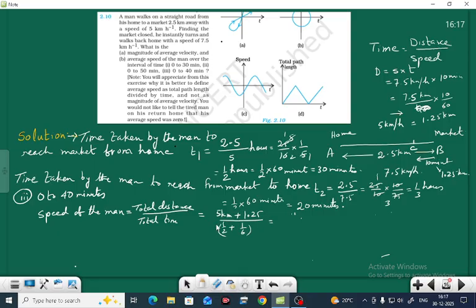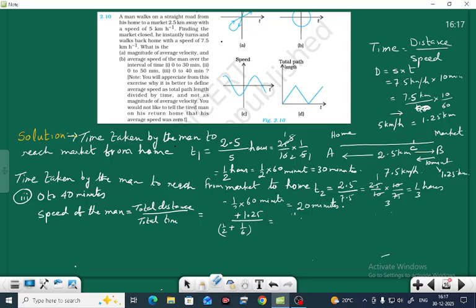Total distance is 2.5 kilometer, not 5, 2.5. We'll change it into 2.5 kilometer plus this one, right?